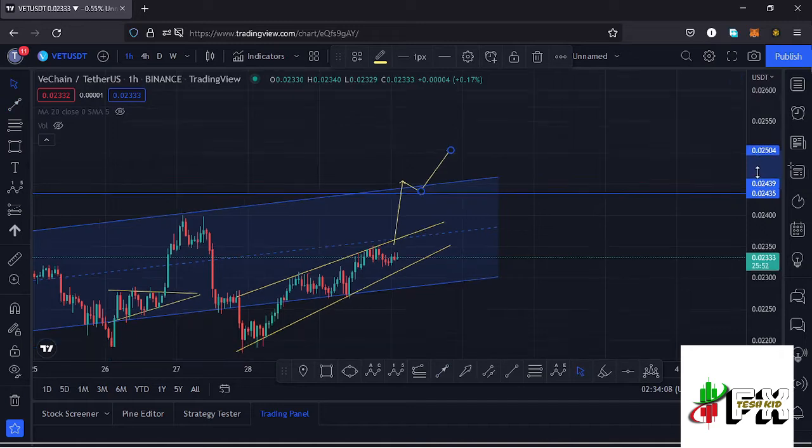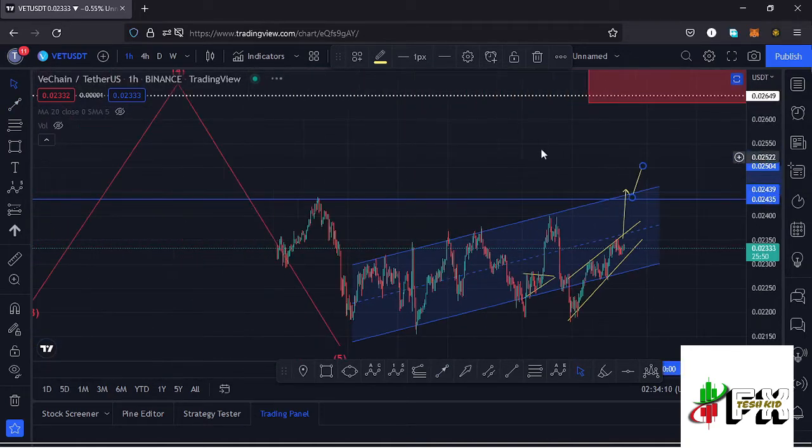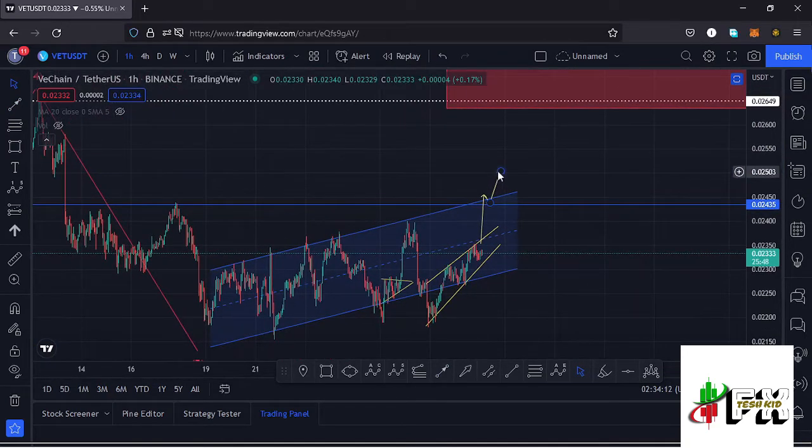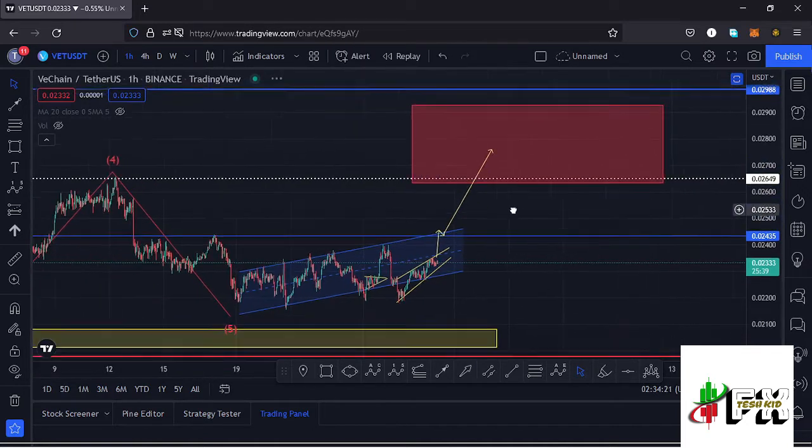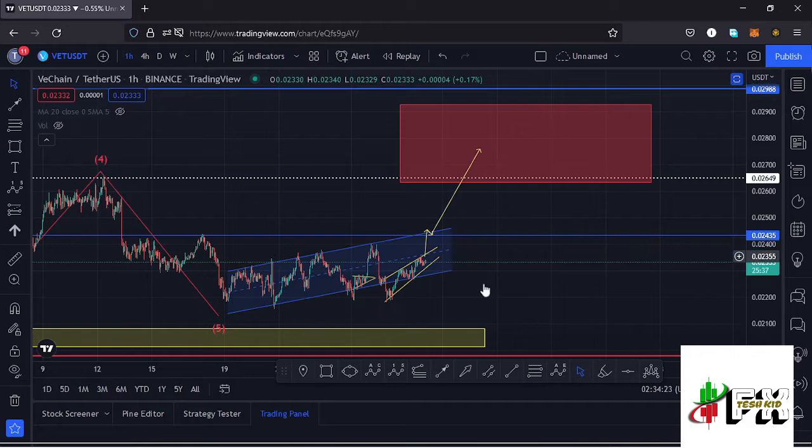So that's the first possibility that we can see here on the Vechain chart, and that movement I would expect to continue pushing higher to get us back into this red target area for that minimum retracement area of that second wave. So let's be patient and see how that plays out, and I'll keep you updated on that.